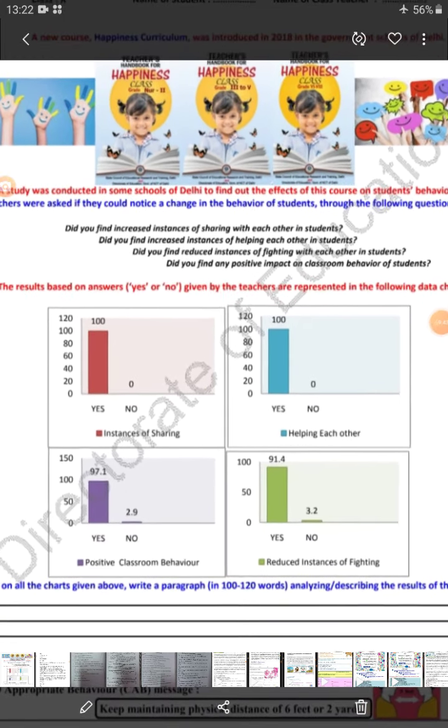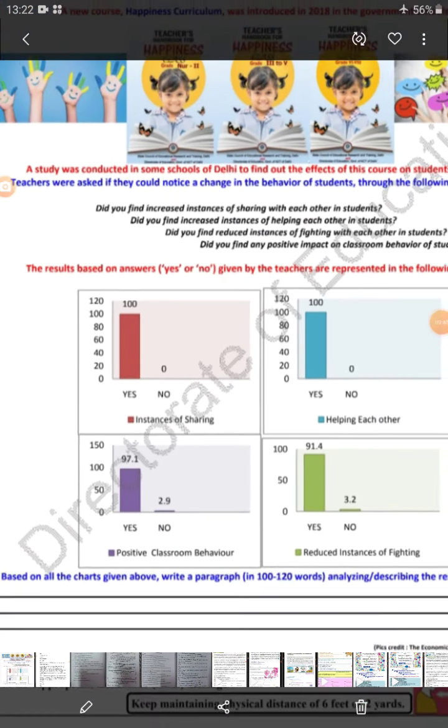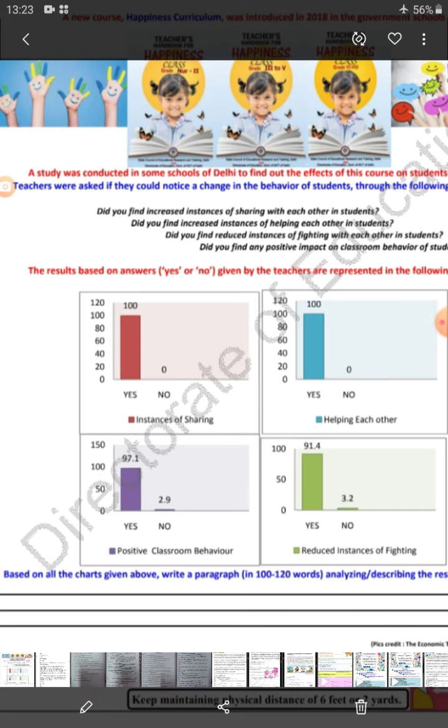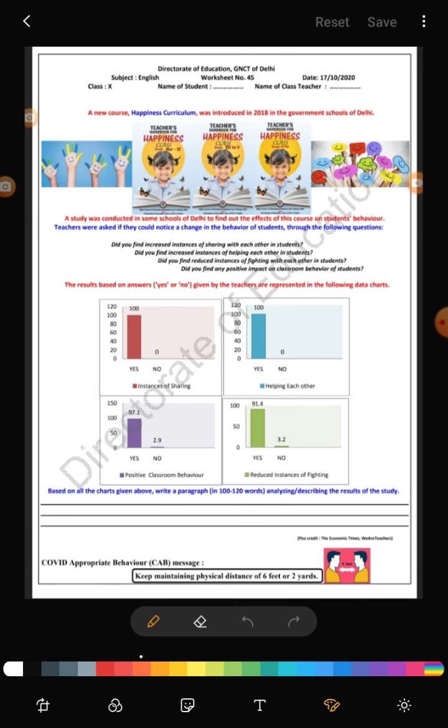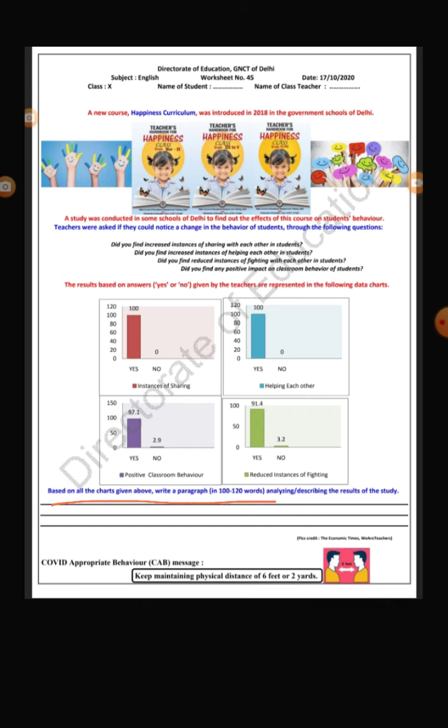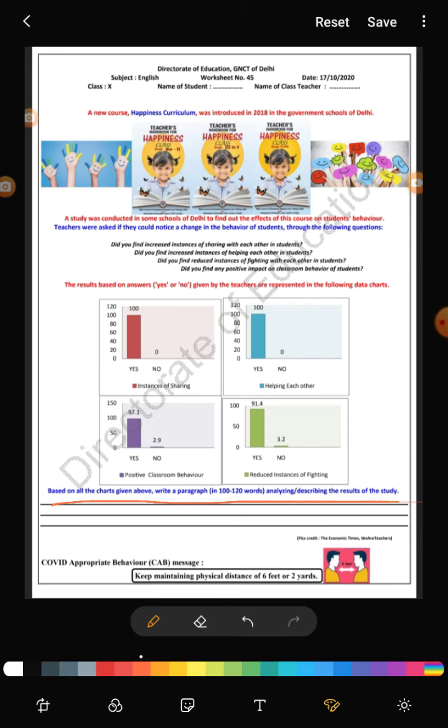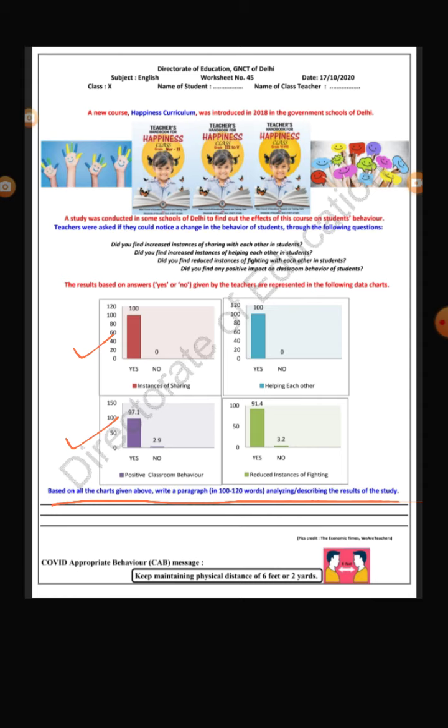So this part of the worksheet, as you can say, based on all the charts given above, write a paragraph in 100 to 120 words analyzing or describing the results of the study. So you have to analyze these four graphs given to you.